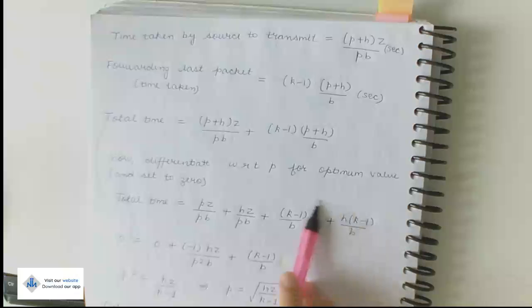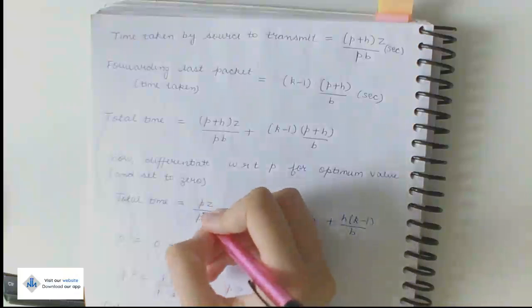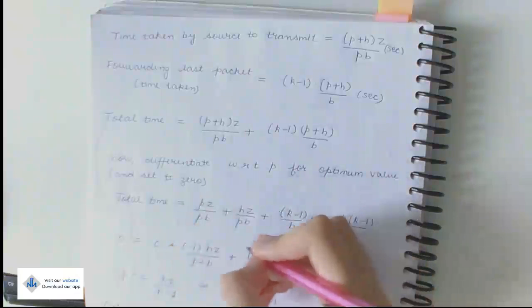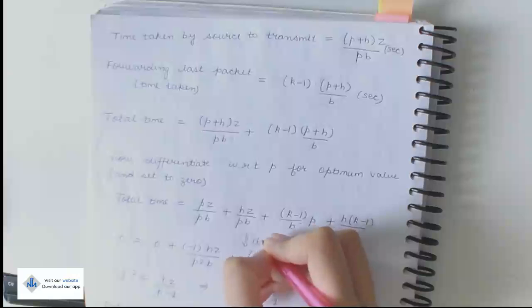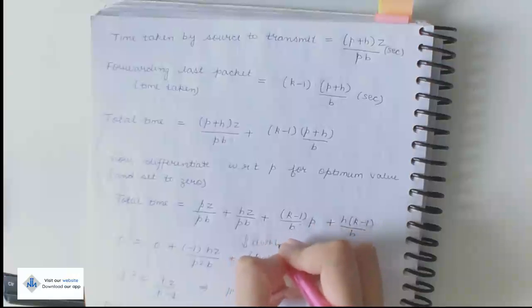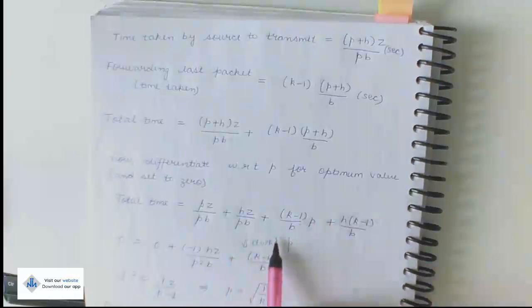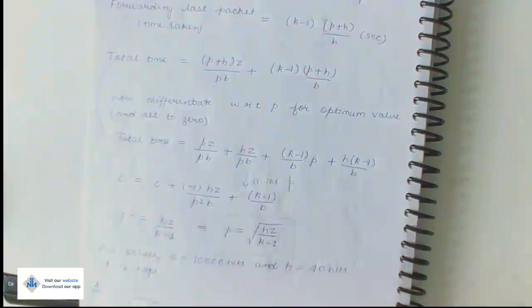Now for optimum time, we differentiate with respect to p for the optimum value and set the derivative of the total time to 0. I have opened these brackets to make it more clear for differentiating. Now in this step we differentiate with respect to p here. I hope you all know how to differentiate. So moving on, we solve this and we get the value of p.